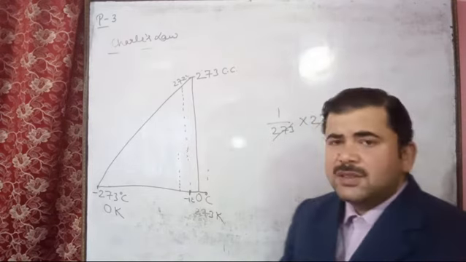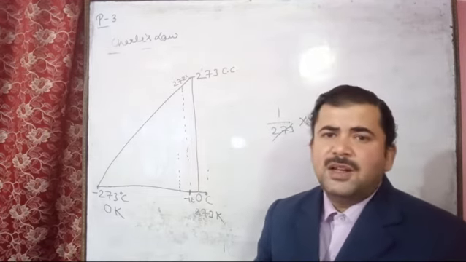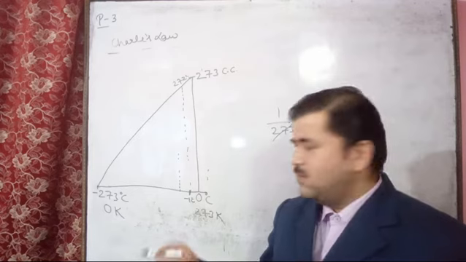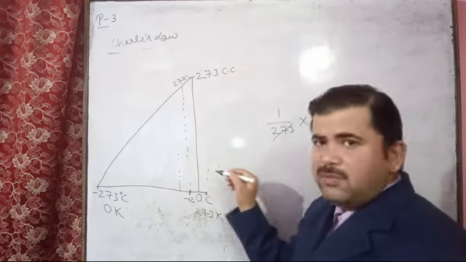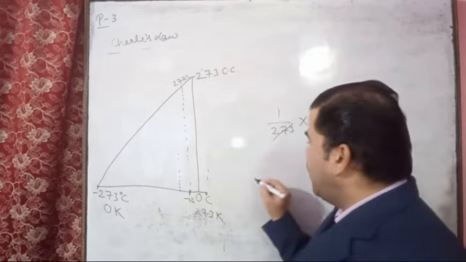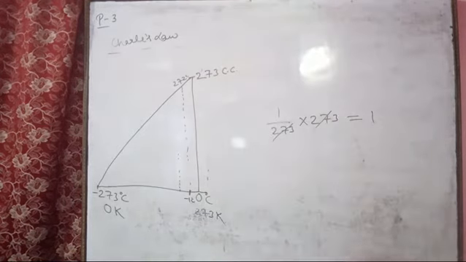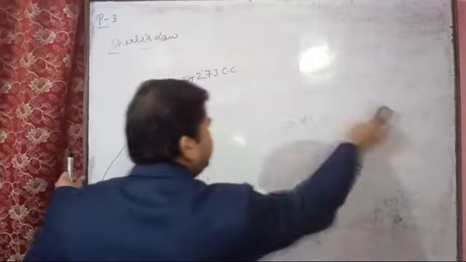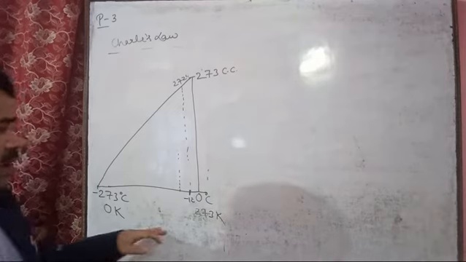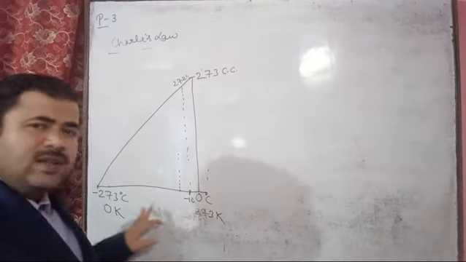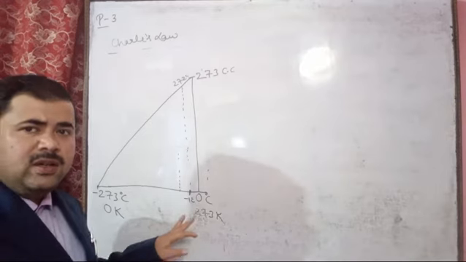For this given region, the question is what is the region where all the Kelvin scale values are in positive figure. So here we can make this graph, and after this we can write in this manner that the gas exists up to minus 273 degrees Celsius in the gaseous form.